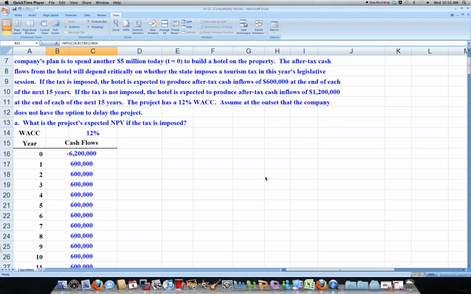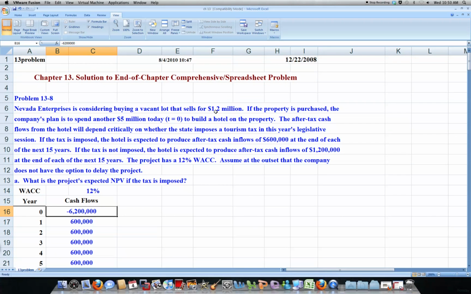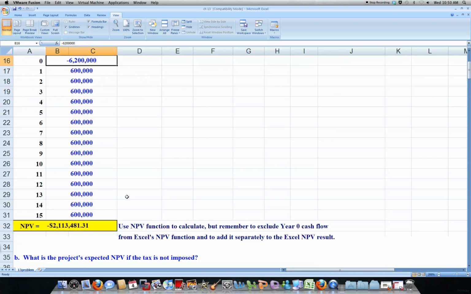Now, we're going to just look at the project if the tax is imposed. So we put our weighted average cost of capital here as 12%. We put in 6.2 million. That would be the 1.2 that it cost plus the 5 million today that we spent on the hotel. Then we put in 600,000 for 15 years.